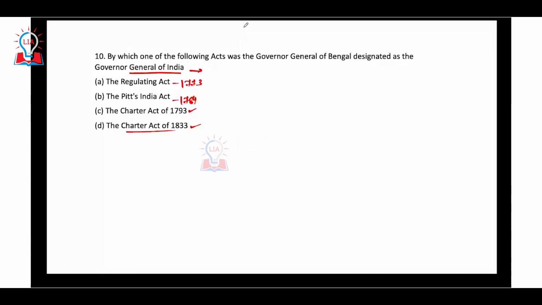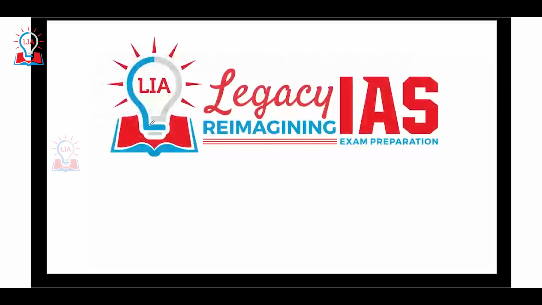The Governor General of Bengal becomes the Governor General of India. Okay, so the Charter Act of 1833 is the correct answer, in which the Governor General of Bengal was designated as the Governor General of India. So these are the first 10 questions in the set B.